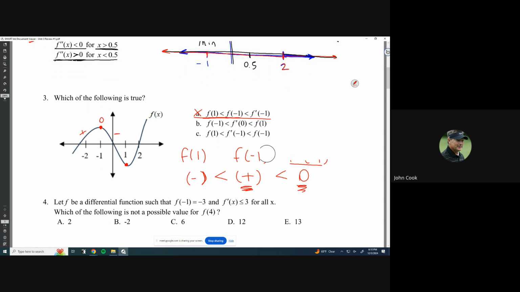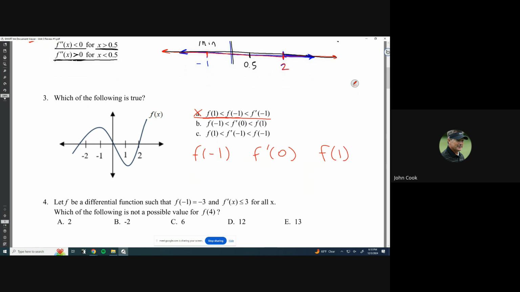We're just going to compare them and see if it's possible to create this inequality. Let's try another one to see what it looks like. All right, so we've got f of -1, we've got f prime of 0, and we've got f of 1. Well, I know that f of 1 is a negative number. And then I just did f of -1, which is a positive number. This is already impossible, isn't it?